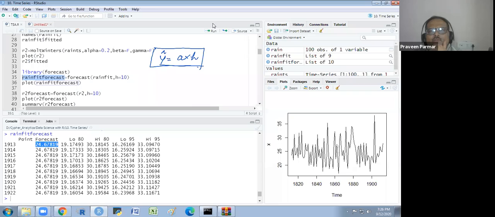Basically, I am just remembering what the definition is. Y(t+1), to write it this way we could change the pattern. Y(t+1) is equal to a plus h, and h would be the same here.